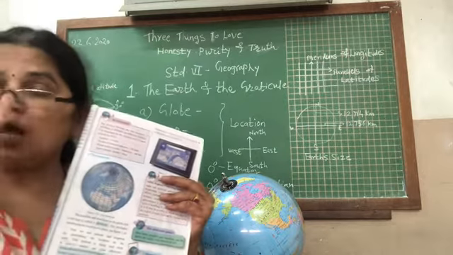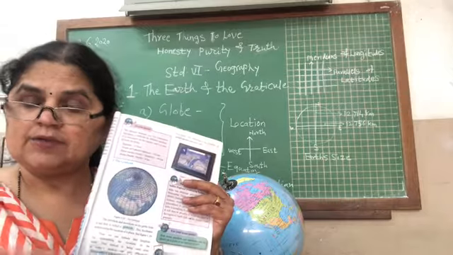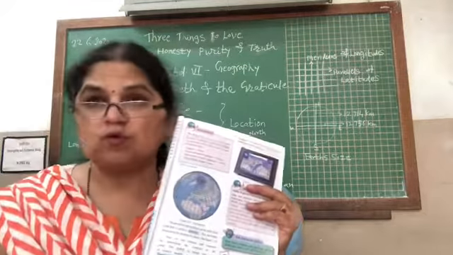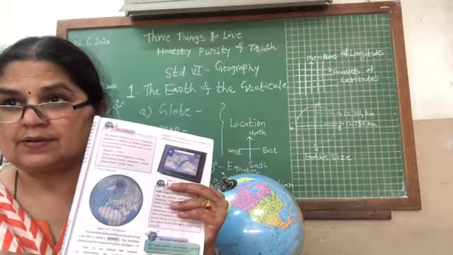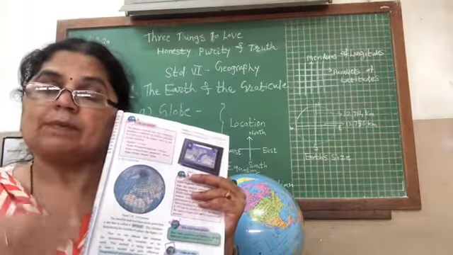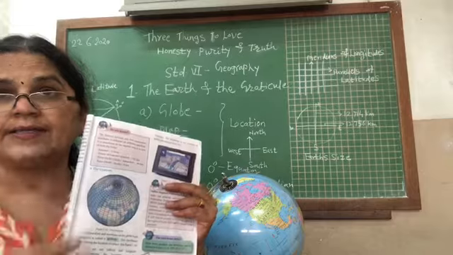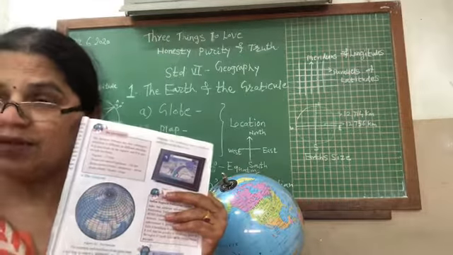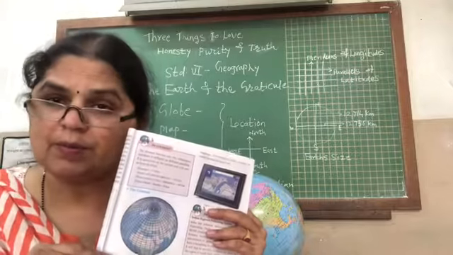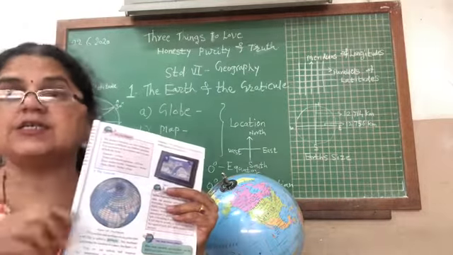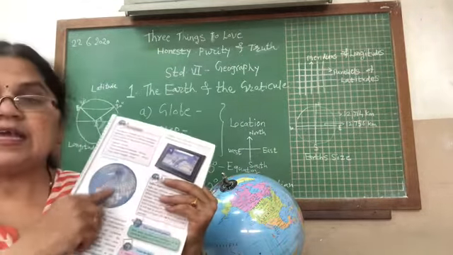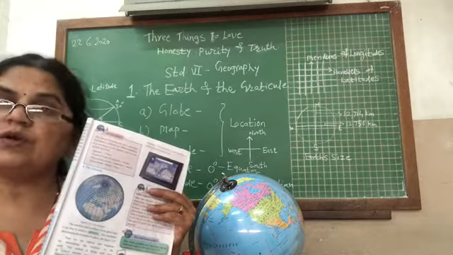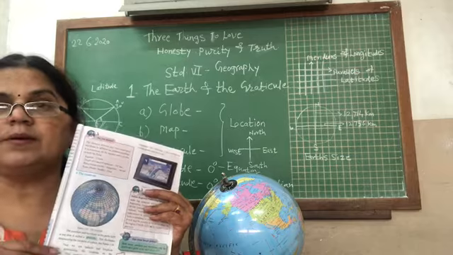Like our houses have numbers. If somebody comes to SV Union, we say you have to go to 414 Somwarpet. With 414 Somwarpet, he will reach the SV Union High School and Junior College. He will not go to the SV Union Primary School because we have certain numbers. Even these latitudes and longitudes, which are the horizontal and vertical lines, have certain numbers.